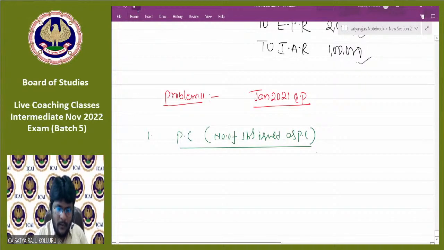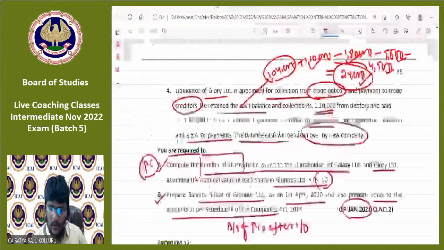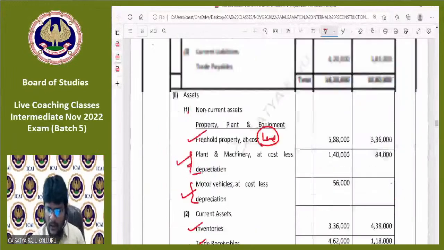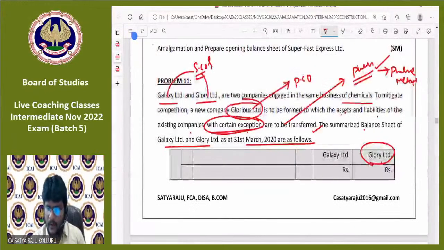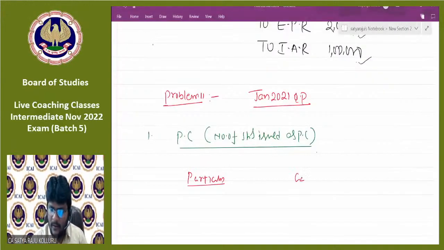Now, particulars. Total two companies are there. One company is Galaxy. Another one is Glory. Fine. So the method of PC is the net asset value method, right?